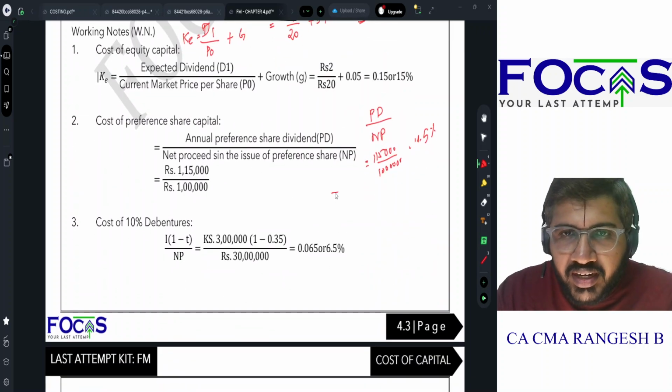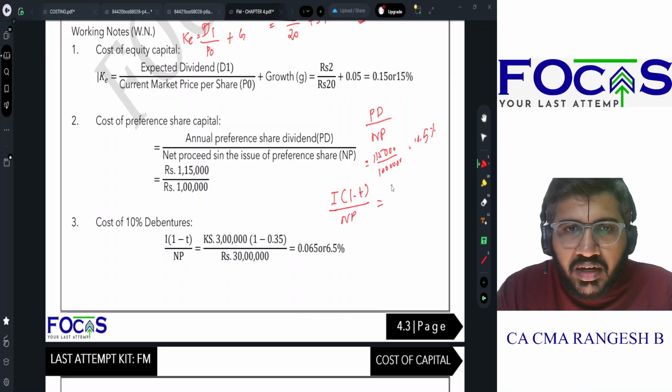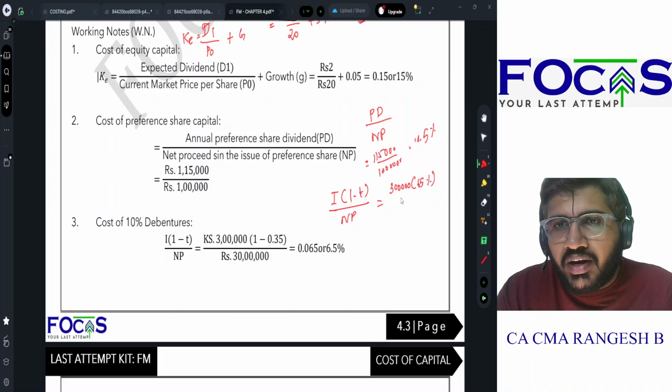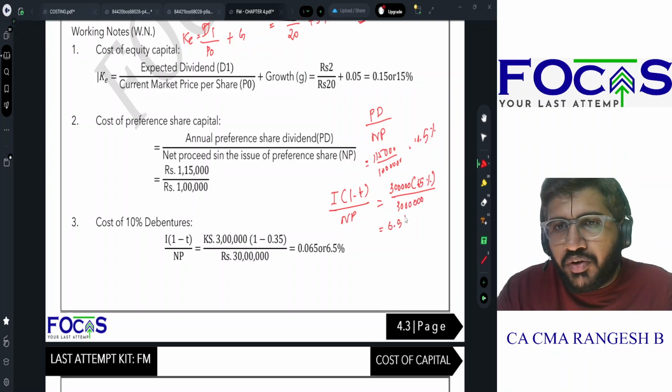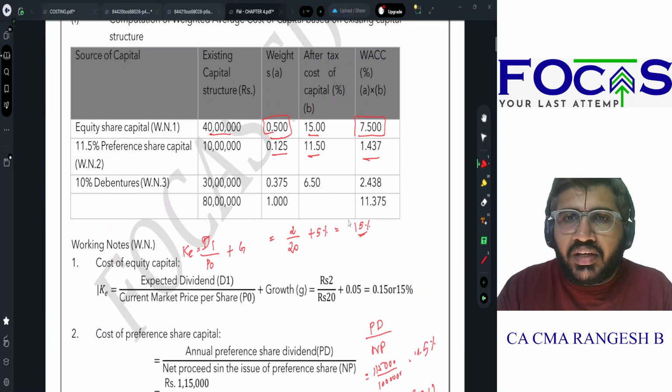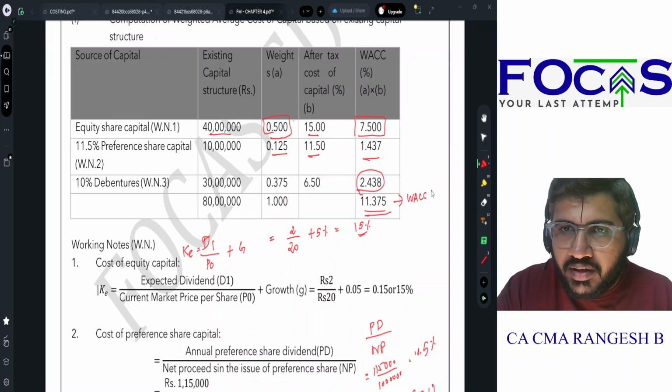Debentures interest into 1 minus tax rate divided by net proceeds from issue. This is nothing but 3 lakhs into 65% because 100 minus 35%, divided by 30 lakhs. So this will give me 6.5%. They calculate பண்ணனா 2.438 வரும். So overall weighted average cost of capital for my company is how much?